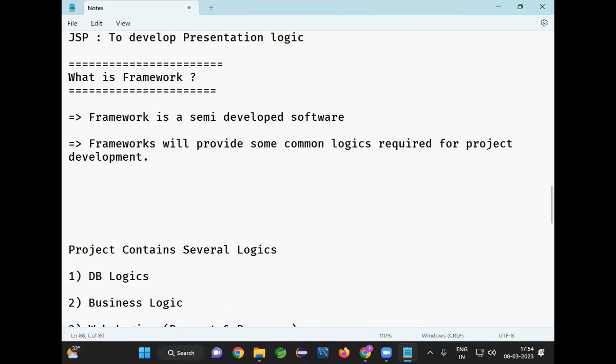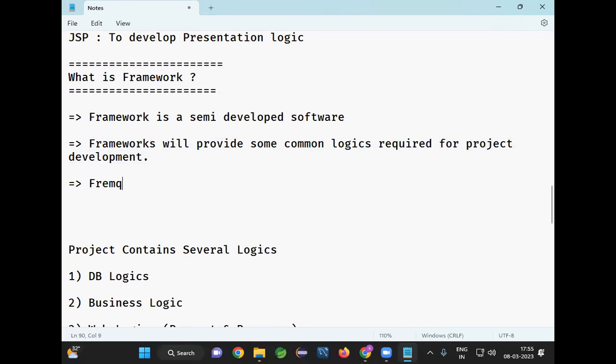Got it? So can you tell me what is a framework? Come on, guys. A framework is a semi-developed software. Why are we going for frameworks? What is the advantage of the framework? Frameworks will provide some common logic required for project development. Can you tell me some examples of common logic? JDBC code is repeated code, and web application form development is repeated code. Such common logic will be provided by frameworks.